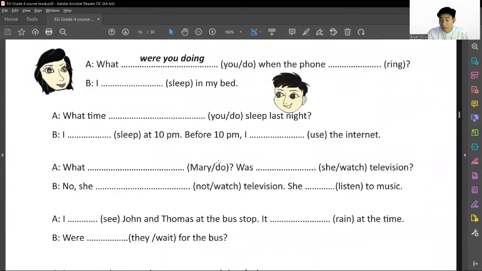We have many blanks to fill. I will give you some time to fill them by yourself, and then we will check together later. For now, you may pause the video and put the answers in your book. After that, you can come back to the video and we will check the answers together.